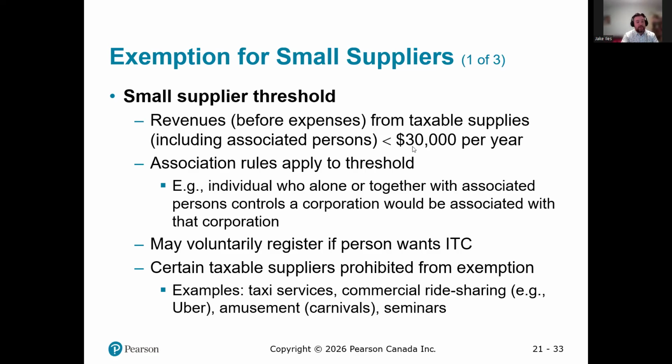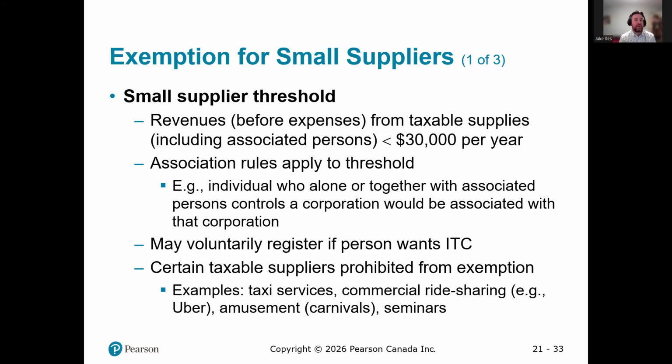Even if your income is below 30,000, you can still voluntarily register. Someone might want to do that because they might be paying a fair amount of ITCs, and if they want to be able to claim those tax credits, they need to be registered. Perhaps I'm in the early days of my business. Right now, I'm not earning much income, but I'm investing a lot in, say, inventory. So I'm buying a ton. My ITCs are really high, but my revenues are really low. Well, I can't claim those ITCs unless I'm registered.